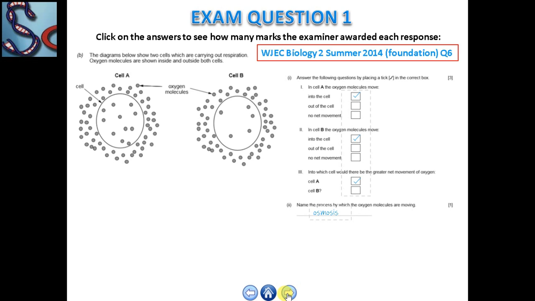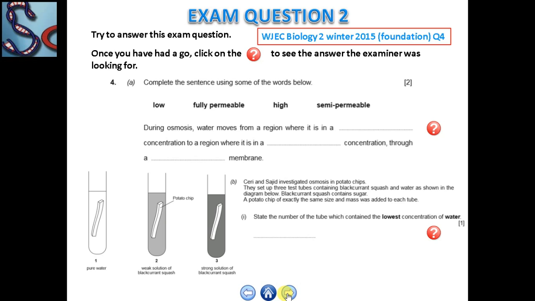Okay? Now, next question is: complete the sentence using some of the words below. During osmosis, water moves from a region where it is in a dash concentration to a region where it is in a dash concentration through a dash membrane.